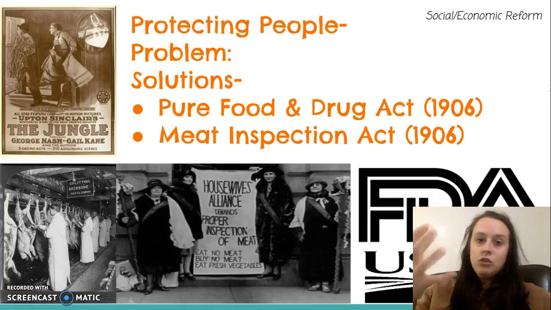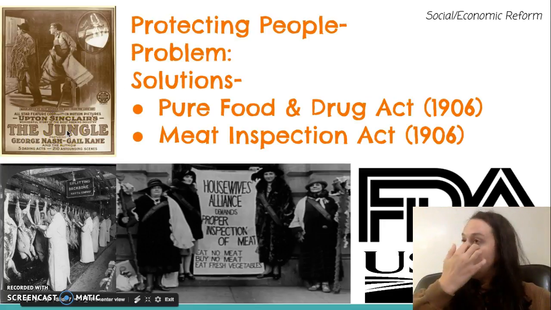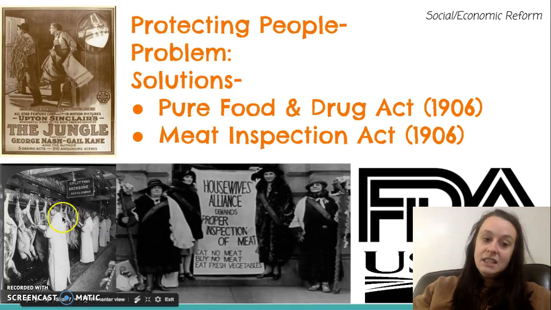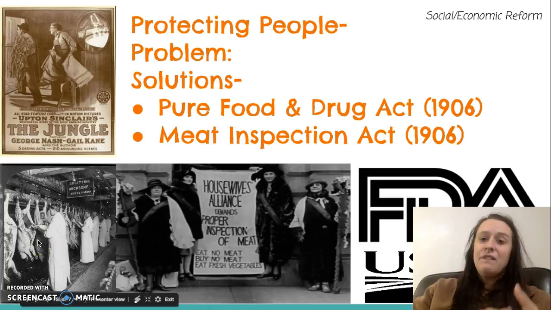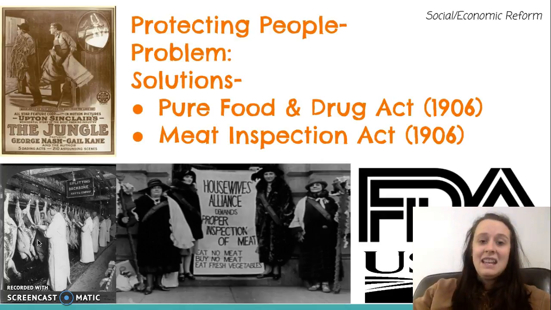So there were also some social and economic reforms because of Upton Sinclair's The Jungle. The U.S. government was forced to respond to really negative and disgusting practices in the meatpacking industry. Upton Sinclair went undercover, and then he wrote this novel about how terrible and disgusting it was in the meatpacking industry in Chicago. People were cutting their fingers off, and it was being packed as pork and beef. People were dying and getting very sick in these factories. This resulted in people getting sick from eating the meat.